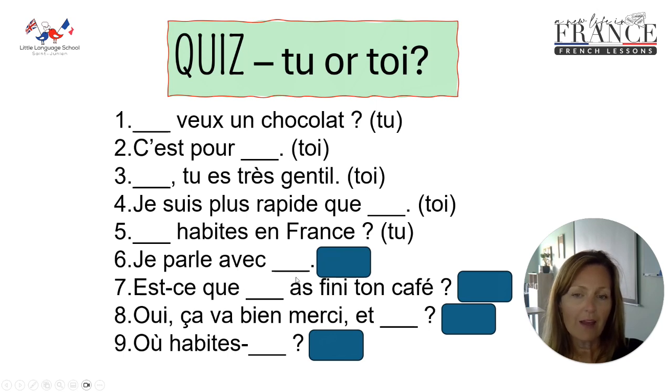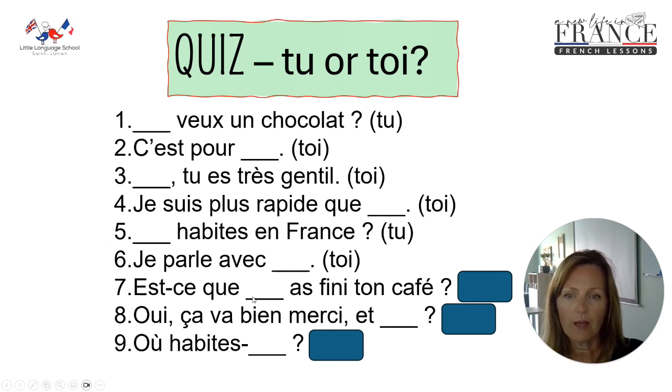Number 6. Je parle avec... I'm talking to... I'm speaking with you. So what have we got here? Have we got a preposition? Yes, we do. Are we finishing a sentence? Yes, we are. Je parle avec toi.